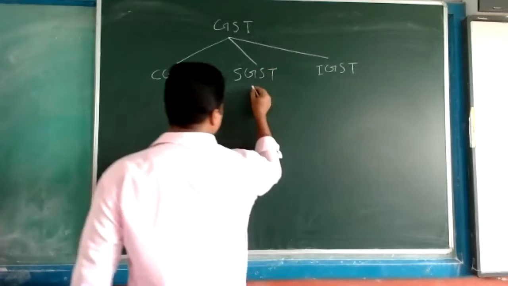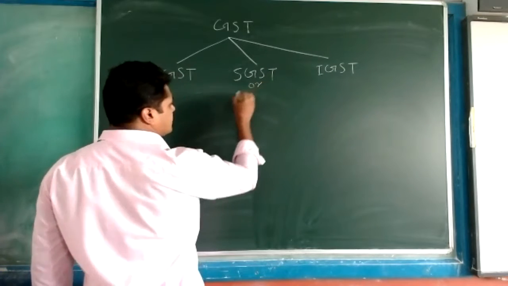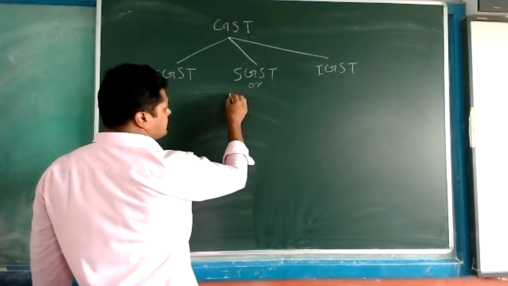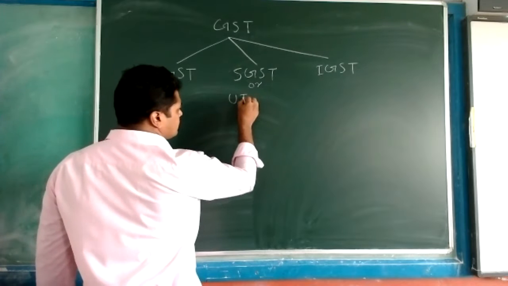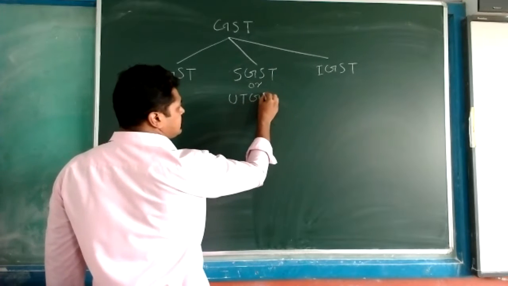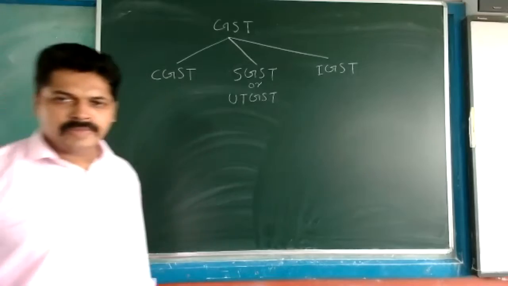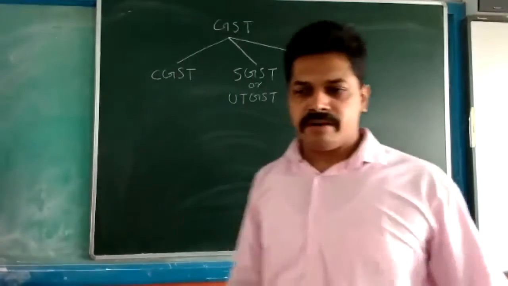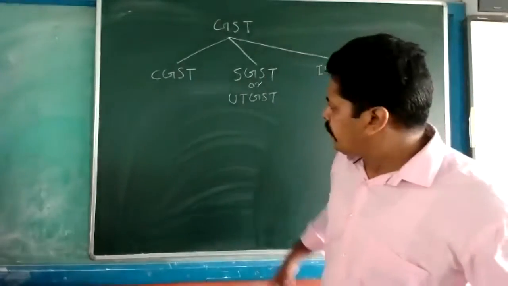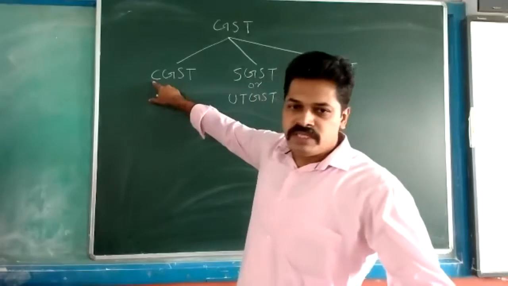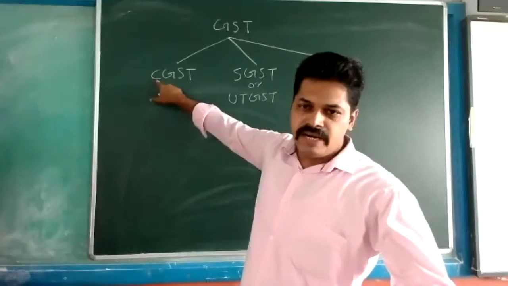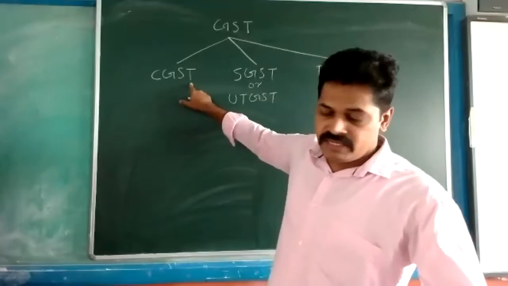Then instead of SGST, sometimes UTGST is also there. So three types of GSTs are there. This is given in the textbook. Here C stands for central: Central Goods and Service Tax Act.